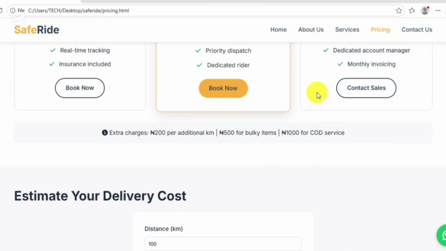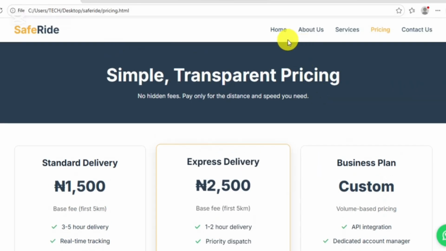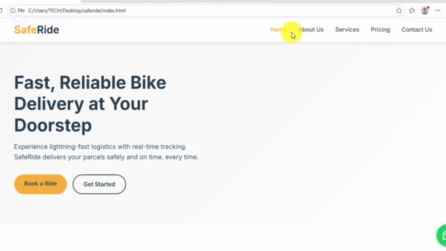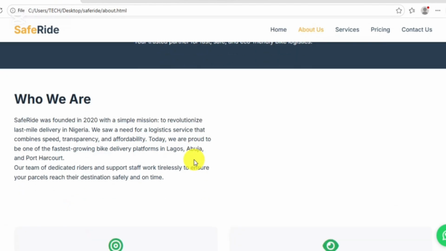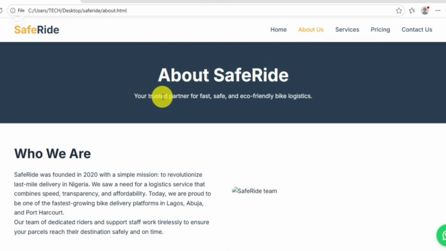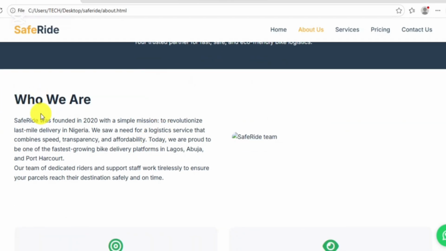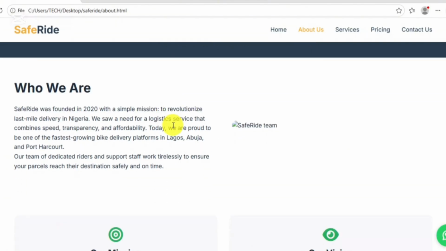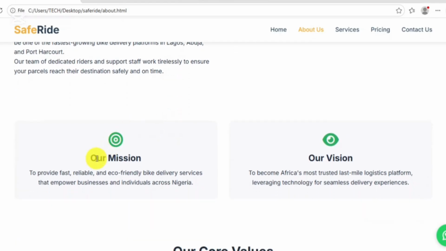So this website we just built with AI, and there is more you can do with AI. This home is about us, who we are. Your trusted partner for fast delivery and eco-friendly logistics. Who we are: Safe Ride was founded in 2020 and all that. All this write-up, you can edit it or just take the AI's exact write-up, if you have an exact write-up. Okay, so now our mission is to provide fast, reliable service.